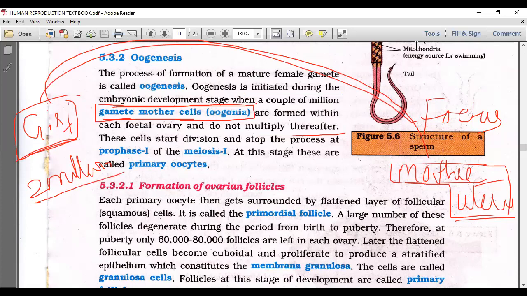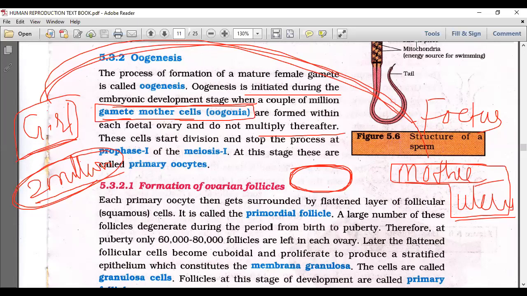That's the reason in the female reproductive system we said the germinal epithelium of the ovary has no role in the formation of oogonia or ovum, because the female produces as many ova as are required while she is in her mother's uterus.